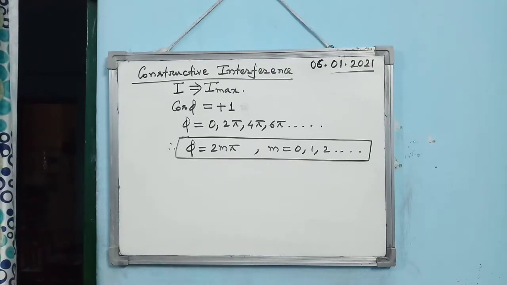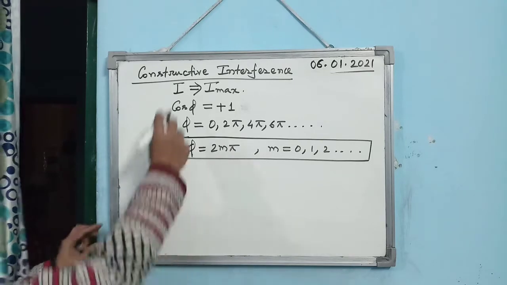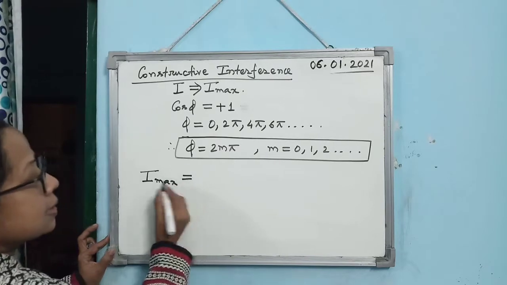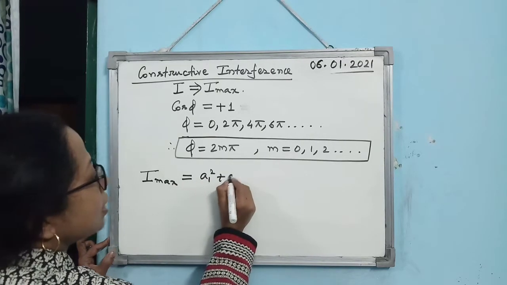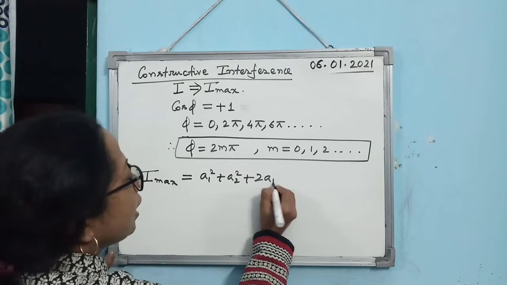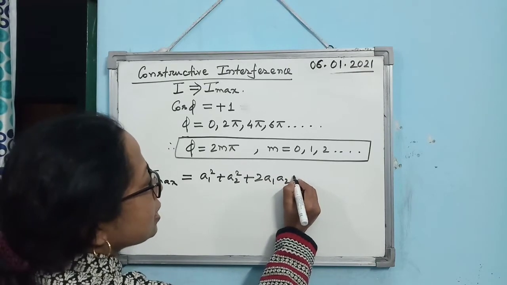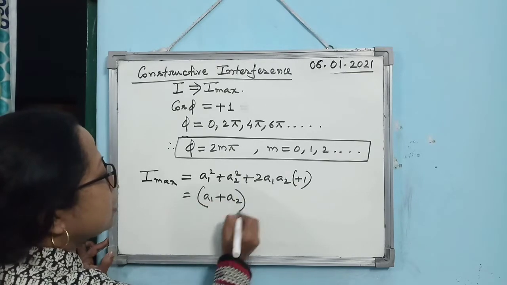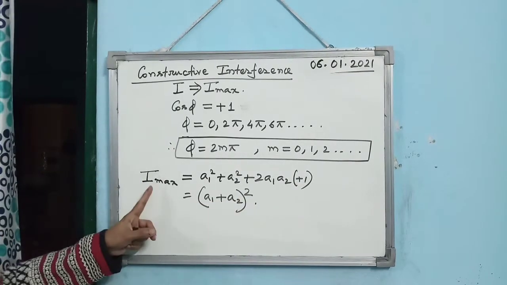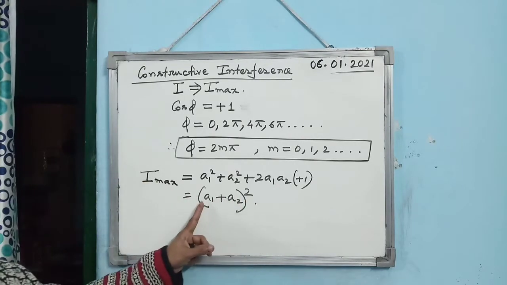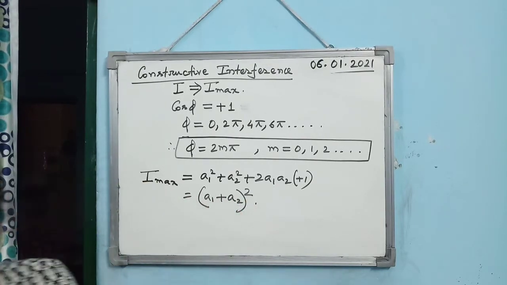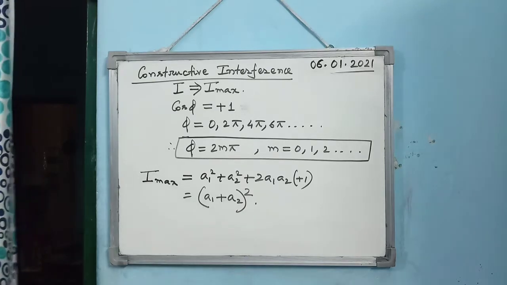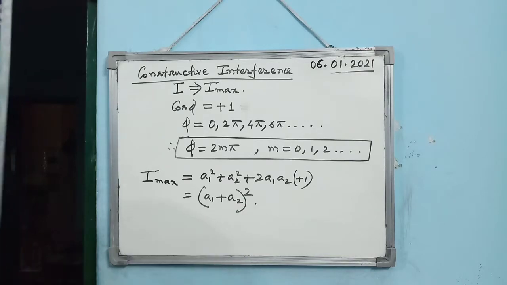Is that clear? Now, if this is the condition for constructive interference, what is the maximum intensity? It will be given by A1 square plus A2 square plus 2A1A2, with cos phi equal to plus 1, which you can write as (A1 plus A2) whole square. So the maximum intensity at any point is given by (A1 plus A2) whole square. Is that clear?